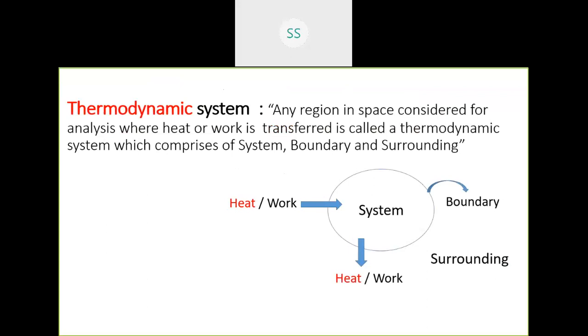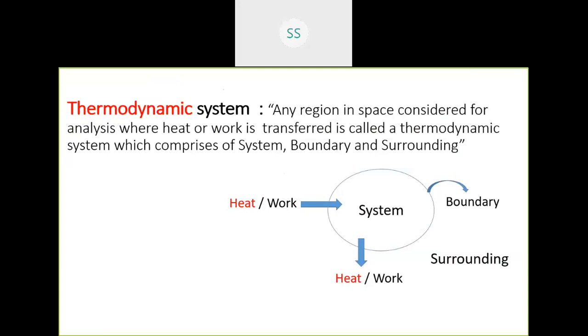Let's take a look at what is a thermodynamic system. Any region in space considered for analysis where heat and work are interacting across the boundary. So a system is a confined zone, space, that has a boundary and is separated by surrounding and the system.